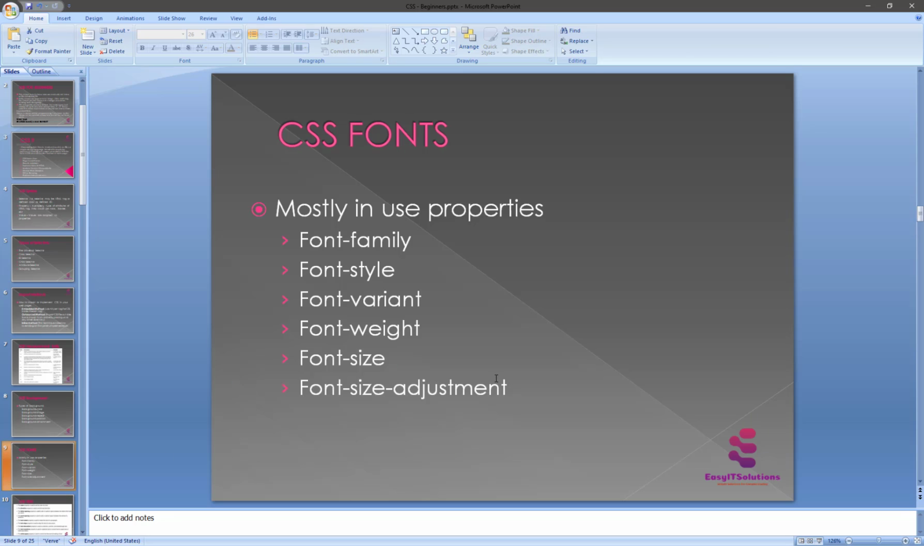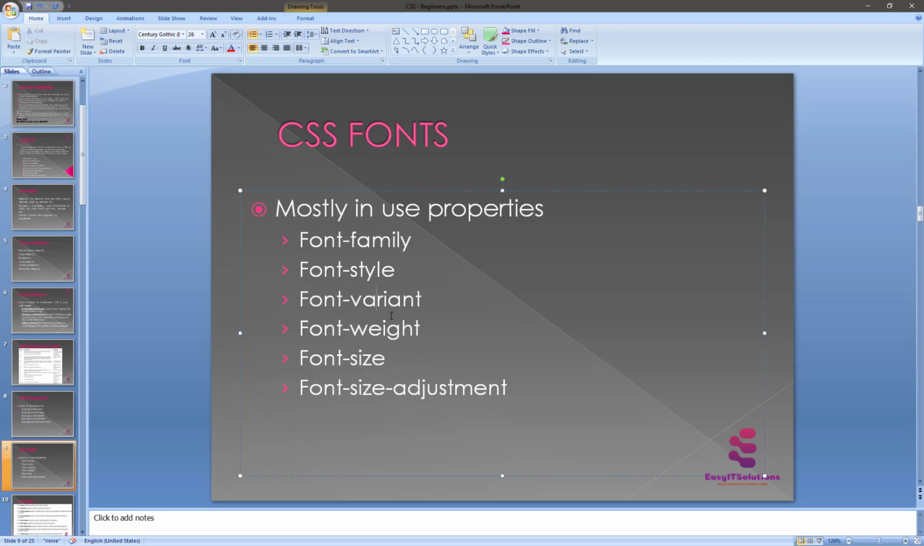So these all are the properties that are available in the font. The font family property is used to change the face of a font, and the second one, the font style property, is used to make a font italic or underlined or something else. The third one is the font variant property, used to create a small caps effect.